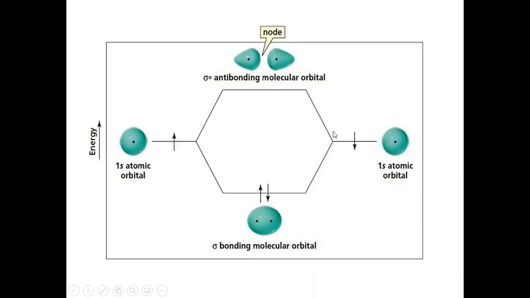These two hydrogen atoms combine to form two molecular orbitals, this one and this one. Each molecular orbital can hold 2 electrons, and the 2 electrons will be of opposite spin.